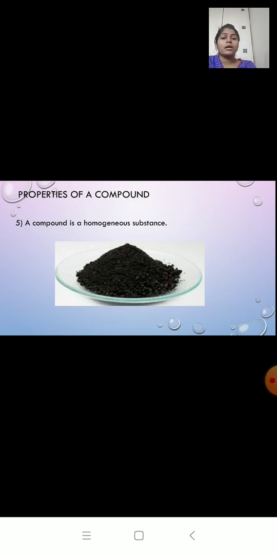Now let us start with mixture. So what is a mixture? We have already learned: when two or more different kinds of particles are mixed together, or I can say when two or more pure substances are mixed together, and they are not chemically combined. In mixtures, the components are not chemically combined.